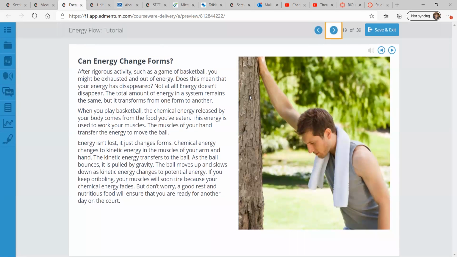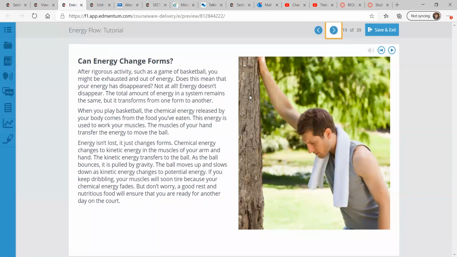Can energy change forms? All right, so picture yourself, you're exercising after rigorous activity like a game of basketball, you might be exhausted and out of breath, out of energy. Does this mean that your energy disappeared per se? No, that's not really how energy works. It doesn't just disappear. The total amount of energy in a system remains the same, but it can transform from one form to another.